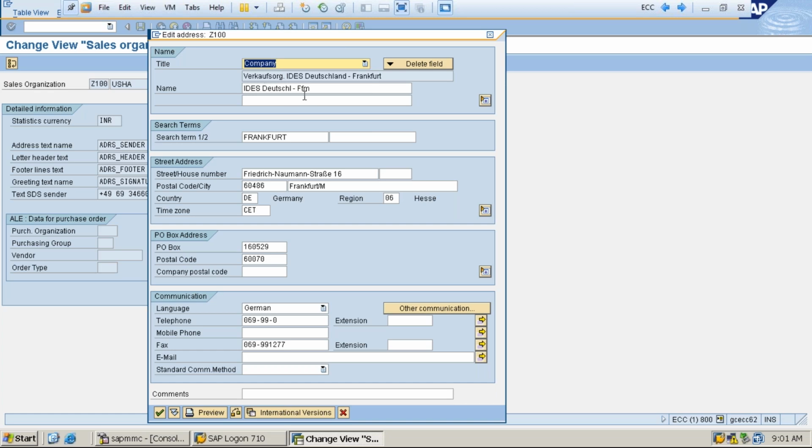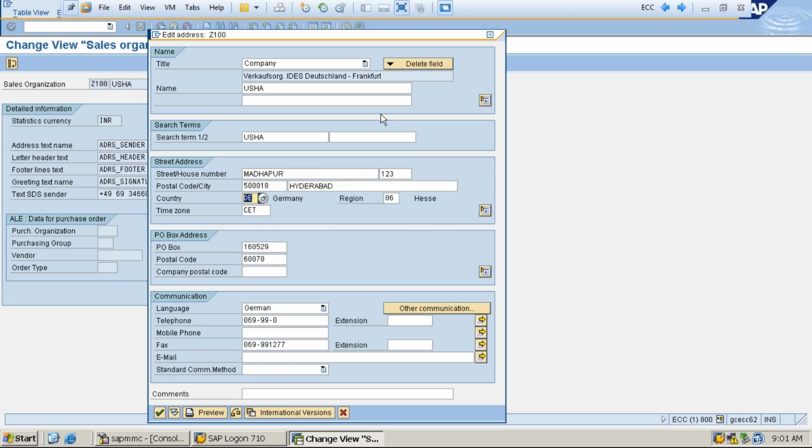Let's go to company, and after name I am going to give Usha. Then this is on 2-3 and then 50 make it.